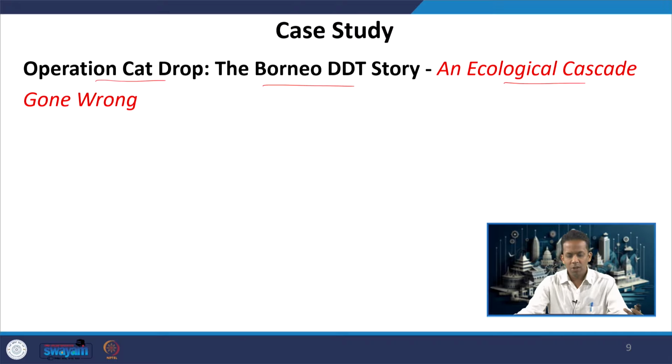So, this story is being referred to in many environmental and planning management books as a case study, but the authenticity of this story is still not sure. But it is a very good example to explain how a wrong decision, or a not fully analyzed decision, can lead to additional, new problems.